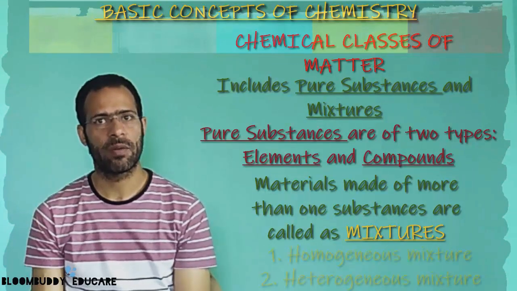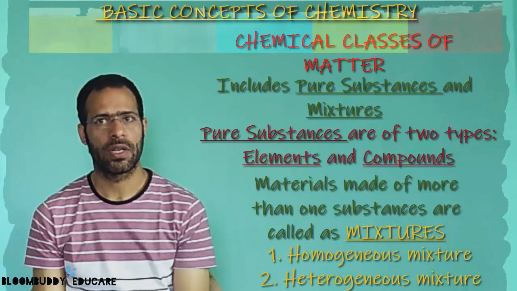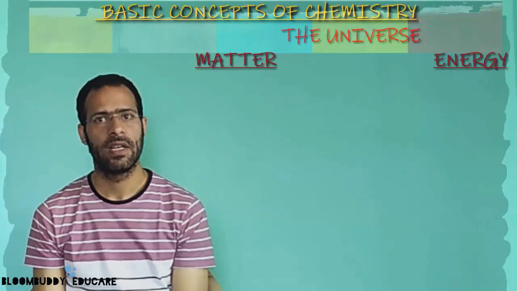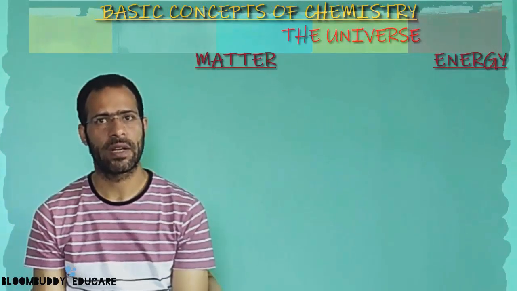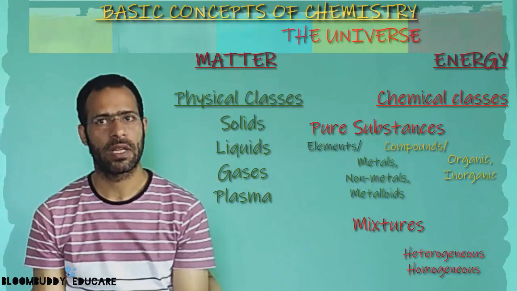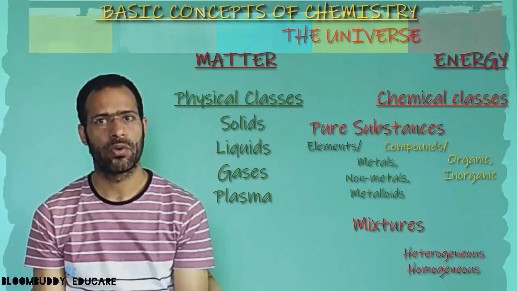And mixtures themselves can be divided into two different types: a homogeneous mixture or a heterogeneous mixture. As you see on the left side, there is the classification of the universe into matter and energy, and then how the matter is classified into physical and chemical classes, and then how the chemical and physical classes are subdivided into different sections.